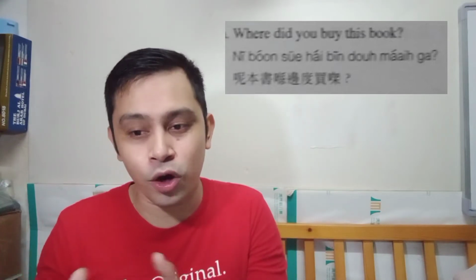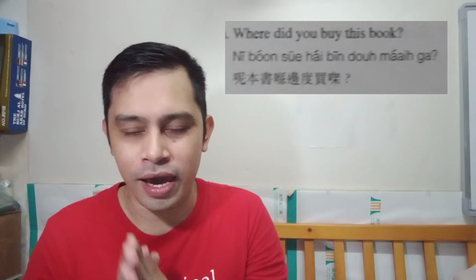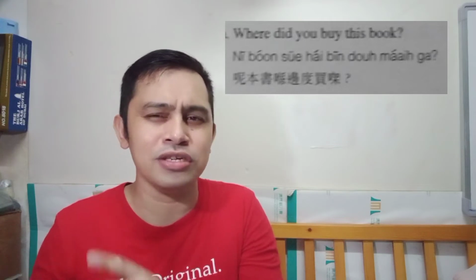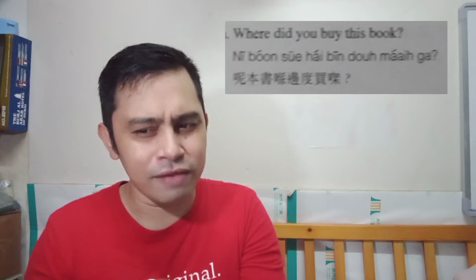So, if you remember the word su, that is a book, and pun is a classifier. Hai pinto, that is where, of course, and mai ka, or mai, that is buy. So ka is additional, but I forgot the function of ka.